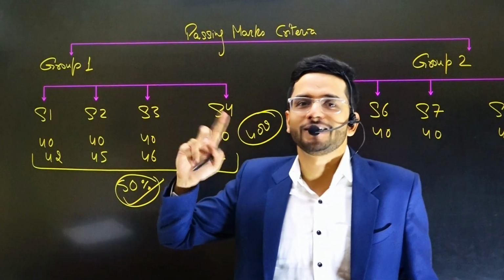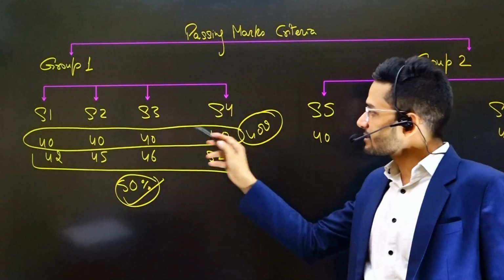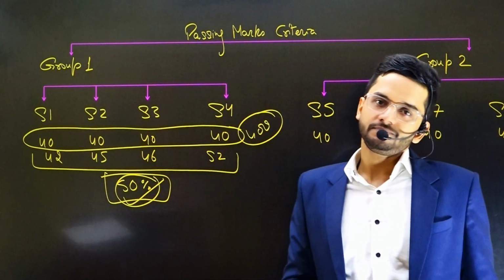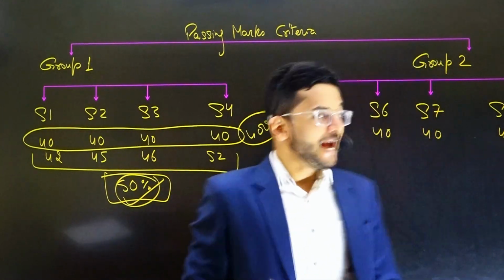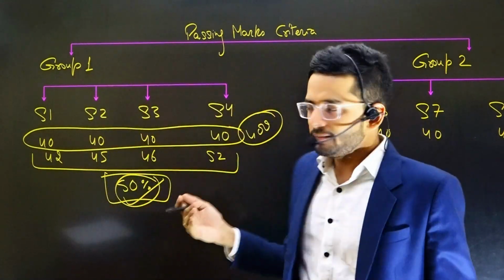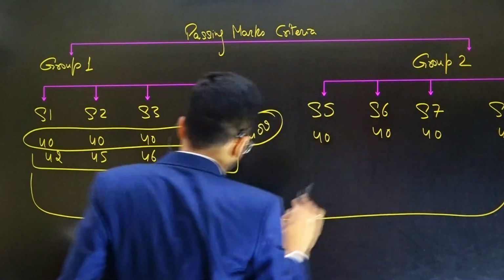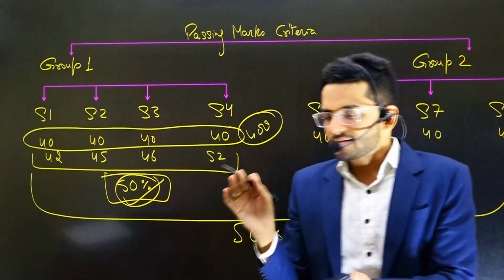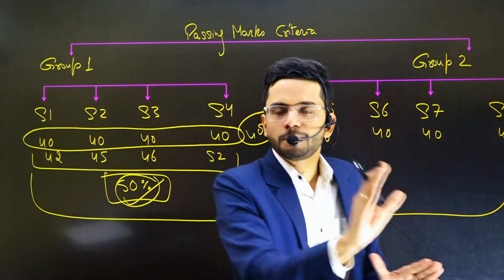So it's a two-edged sword, right? A, you need to score at least 40 in each of the subjects. B, in aggregate, you need to score 50%. They are the targets which you have to meet, and only then can you qualify a group. And same goes for both the groups. If I'm giving both the groups together, then 40, 40, 40 in each of the groups, and in aggregate, taken together, you need to score 50% of marks. That is the passing criteria for both intermediate and final examination. CMA Intermediate and final examination, that is the passing criteria.